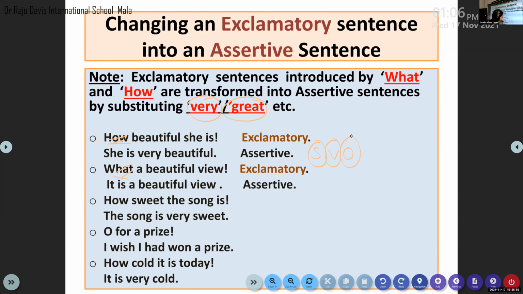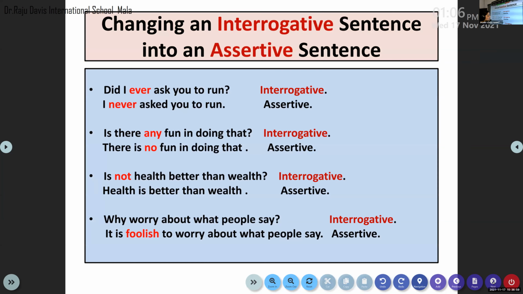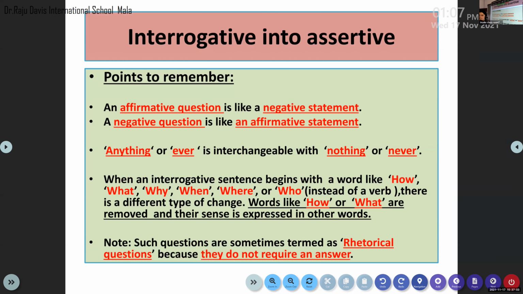Now we had a discussion yesterday about the topic interrogatives, not your class. Next period is yours. Okay, interrogatives into assertive. This is 7B. So children, interrogatives into assertive. Am I clear? So for interrogatives, I have told you we need to recollect a few points.